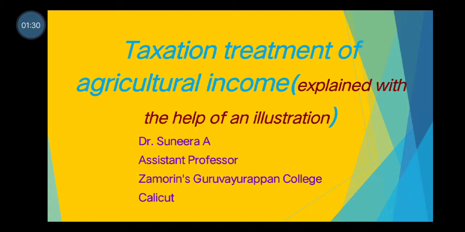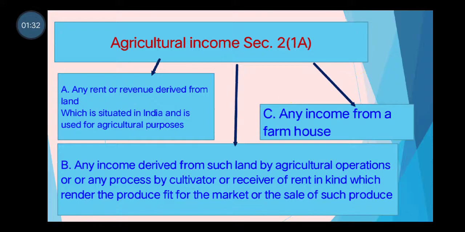Now we can move to the meaning of agricultural income. The Income Tax Act does not define what agricultural income is. Its definition is wide and inclusive, and the Act tells us which incomes are agricultural incomes. It is necessary to understand clearly the meaning of the term agricultural income, which can be done with the help of the following chart. So here the meaning of agricultural income is given as a chart that you have to learn. That is important. You have to clearly understand what is meant by agricultural income.